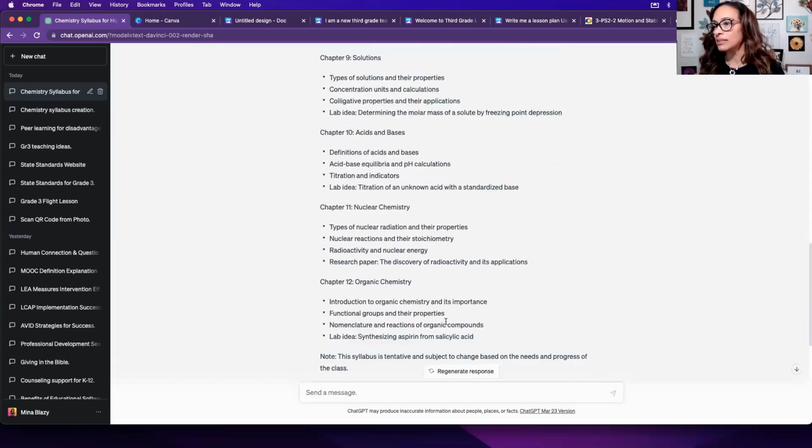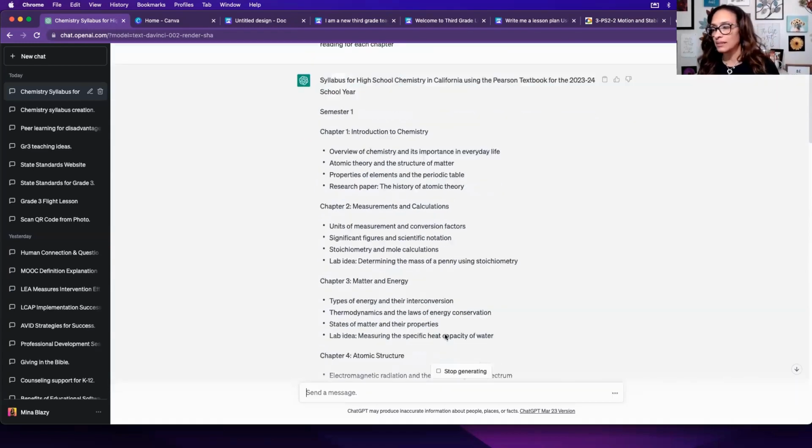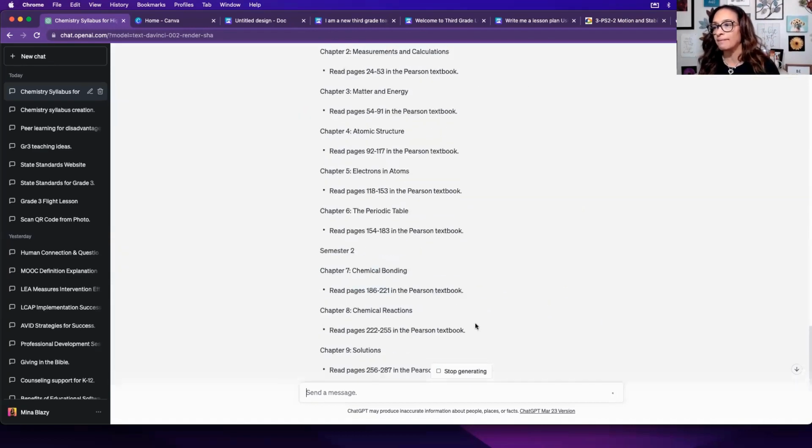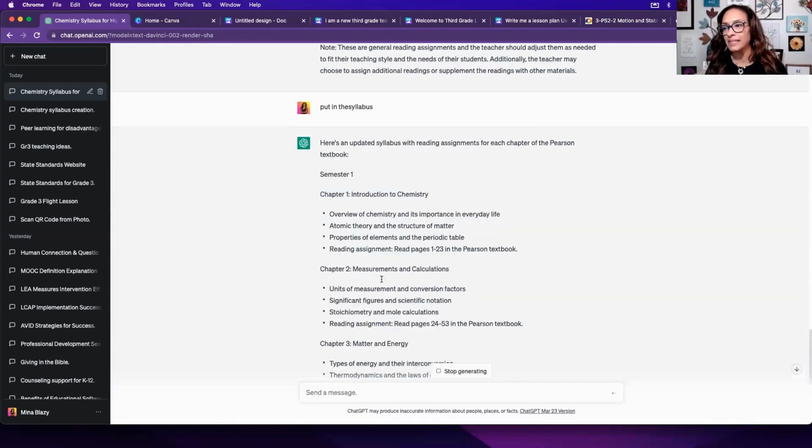And it's really confused. So that's interesting. That is very interesting. For each chapter, add the reading assignment. It should fix, it really should. Okay, there it is. But it should have put it in the syllabus. And I know that I can push it a little bit. And this time it did. But just know that I knew what I wanted to ask it, but sometimes it doesn't work.